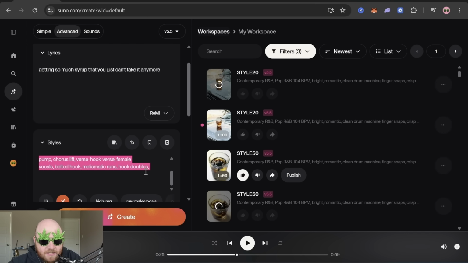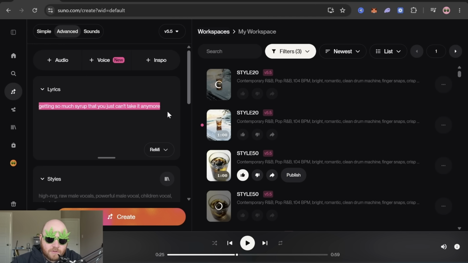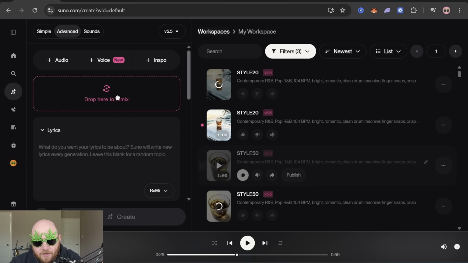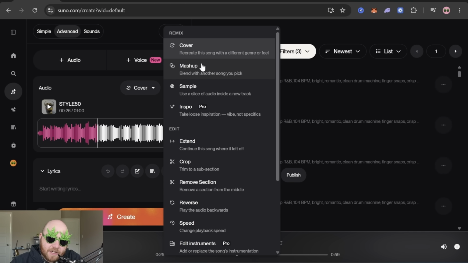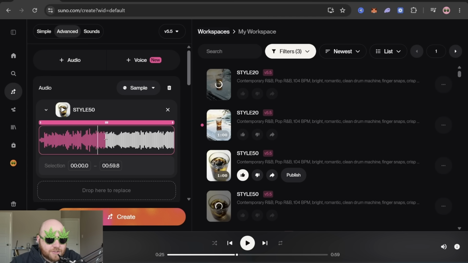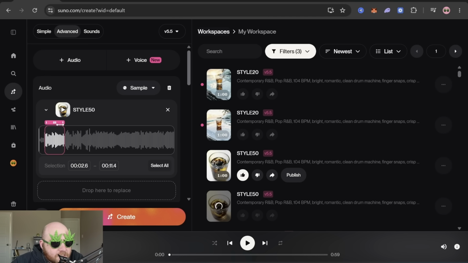And then once you get some type of sound that sounds cool, just drag it into the drop here to remix thing, change it from cover and go to sample. And now you can choose something from this weird thing we just made, and you can use that to go into an actual song. Right there. I love that. That sounded like a vocal chop type of thing. Yeah, I'm just gonna get that small clip. It's like 8 seconds long.